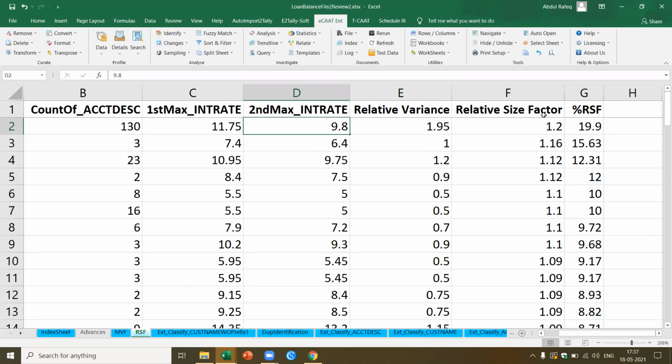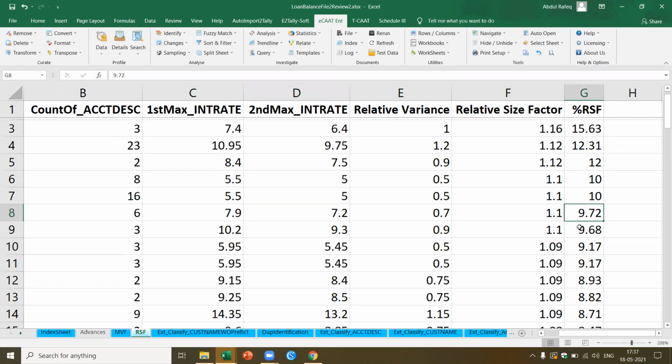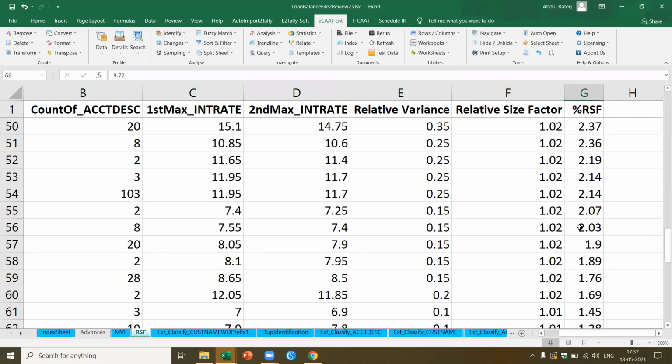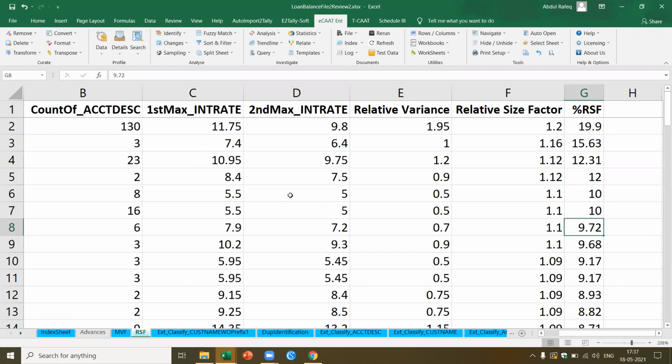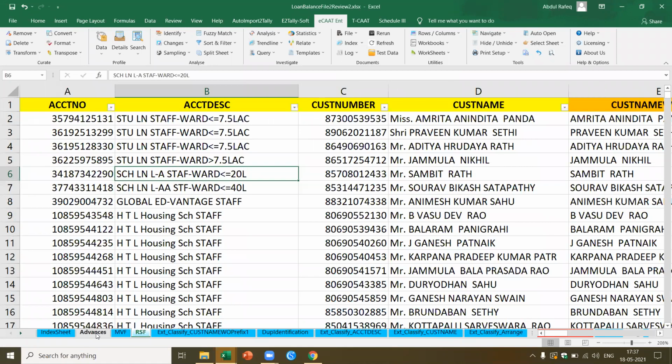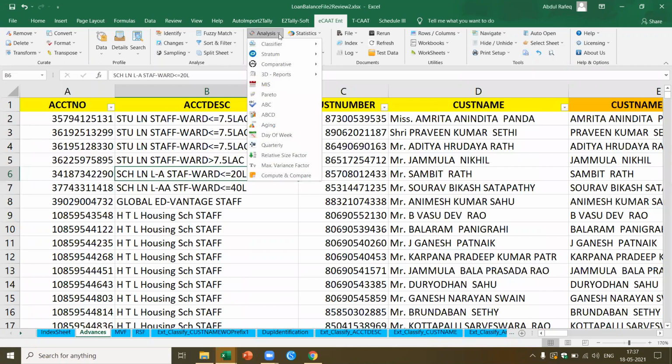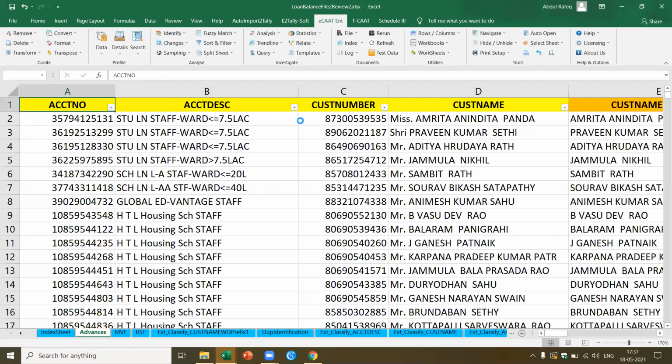So we can actually analyze and check whether this interest rate has been changed during the period, and whether this difference is acceptable. How do I perform this? If you want to do this in Excel, I am sure you can do this, but it will take a lot of time. I'm going to show you how you can perform this in a very, very simple way using ECAT. Now I go to analysis. There is a function called relative size factor. I click on relative size factor.